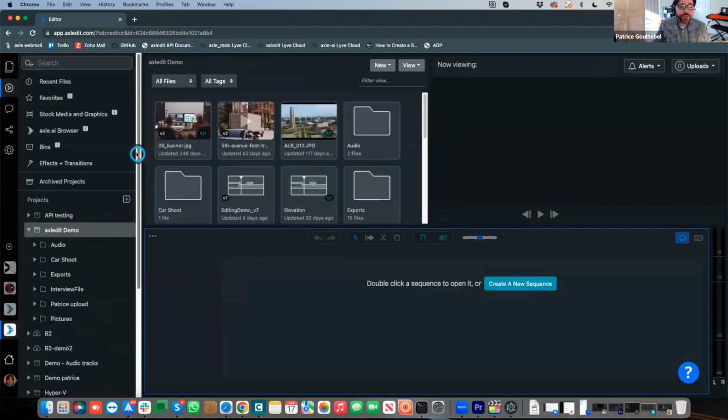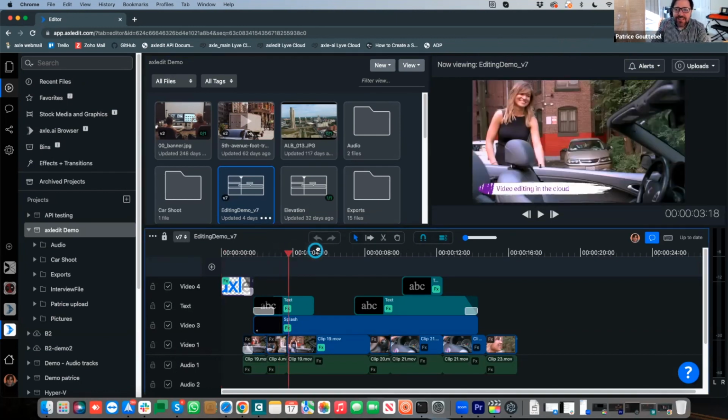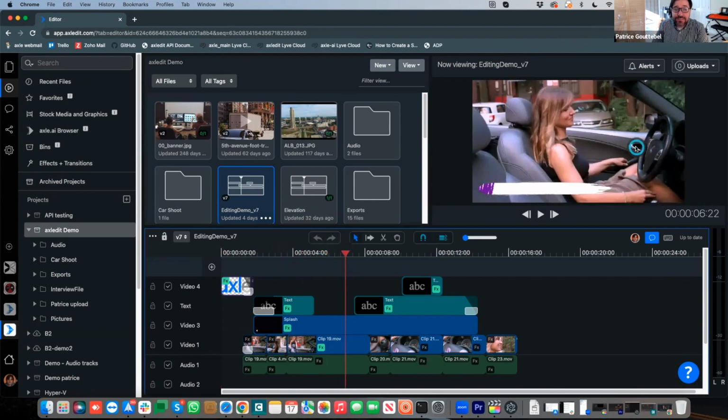And what I'm going to do here is just go and open this sequence. And here's the video editor. And we have a proprietary codec, our own codec for editing, that will allow you to basically edit from the web browser without latency, without delay. And guess what? I can have more than one person review this sequence. So it's like Google Docs, but for video editing.